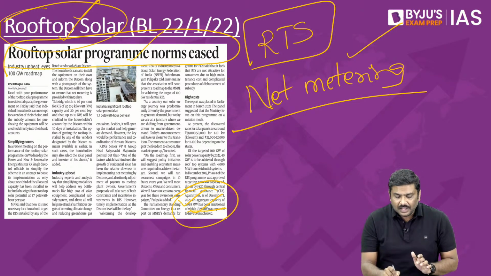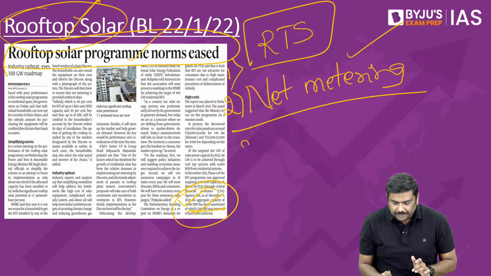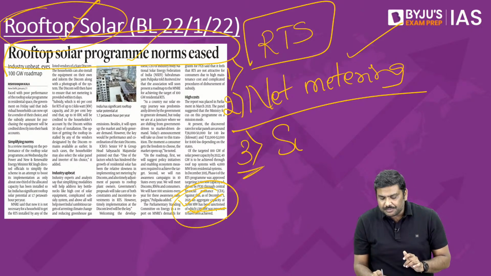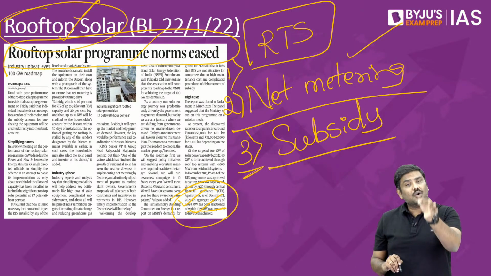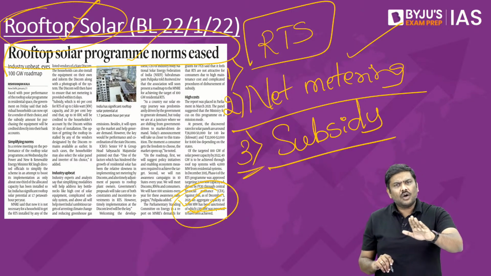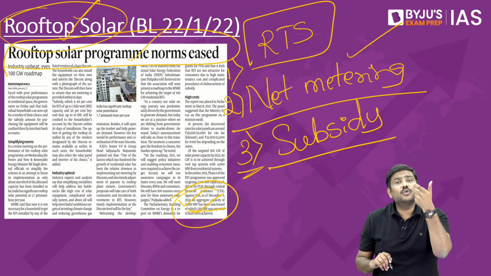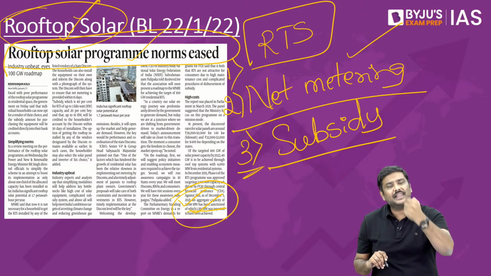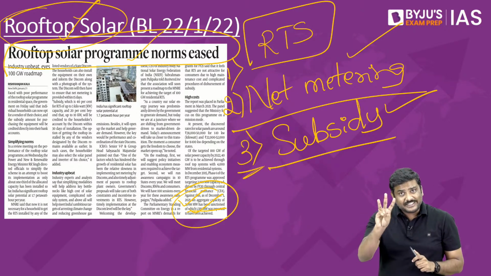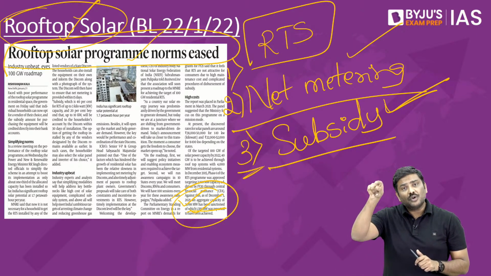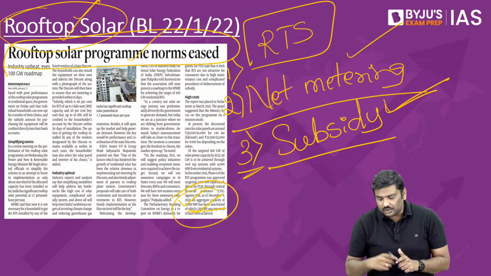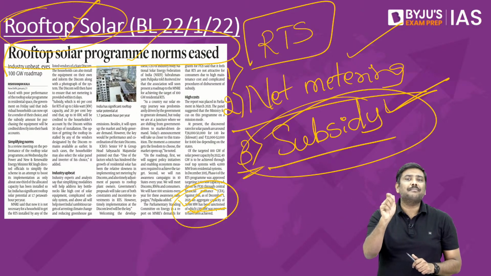And the third one, any amount of a subsidy, is it okay? Any amount of a subsidy now will be transferred into the bank account of the customer, that is the person on whose house this particular rooftop solar equipment has been installed. So within 30 days, within the next 30 days, any amount of a subsidy that is supposed to receive will be transferred into the bank account of this particular beneficiary.